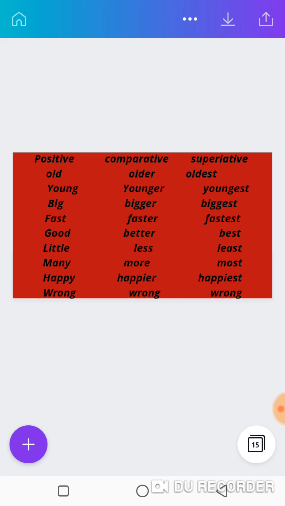2 things. She is older than I am. Herself and myself. We are talking about 2 people here, isn't it? The book is bigger than your own, or you can say my book is bigger than your own. We are comparing 2 books. I am better than you, myself and yourself. I will use what? Comparative. When I'm using the superlative, I said that should be used for more than 2.